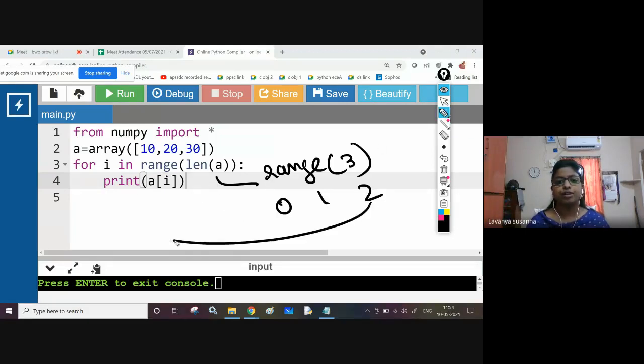Next, 2 will be assigned to I. Control comes inside the for loop. Print a of 2. That is nothing but element 30. This is how it is going to execute. This is going to work.